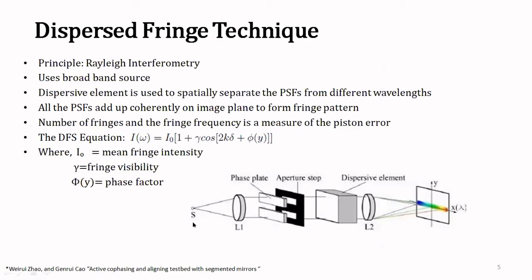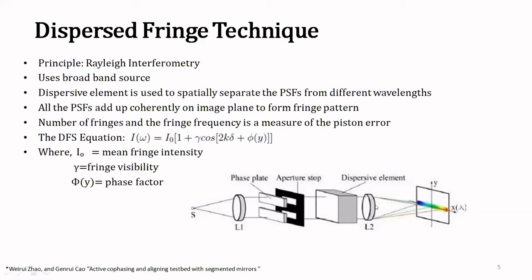So as can be seen here in the picture, this is our broadband light source. Then we have a collimator giving the collimated beam. Then these phase plates are used to simulate the effect of piston error in case of segments. Then we have the aperture stop to separate the collimated beams. Then a dispersive element like a grating or a grism is used. This is basically used to spatially separate the different PSFs of different wavelengths on the detector plane. And it is the most important component of the DFS sensor. And then we have the camera lens, which focuses the light on the image plane.